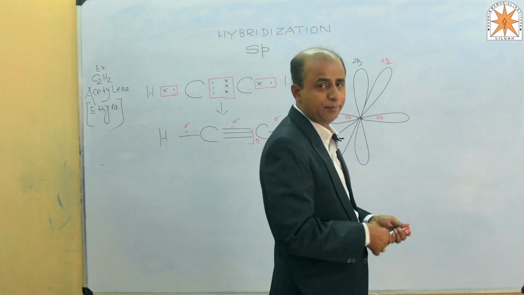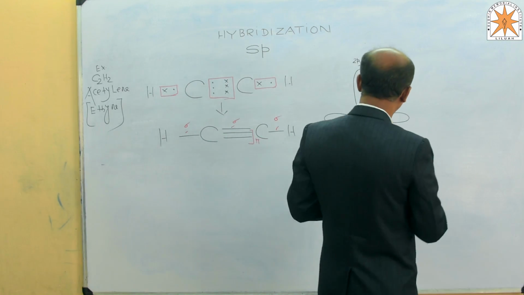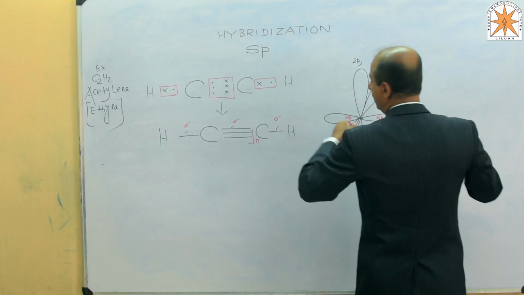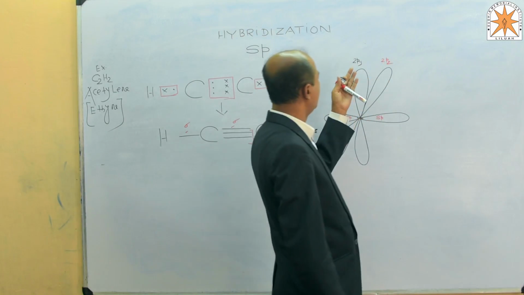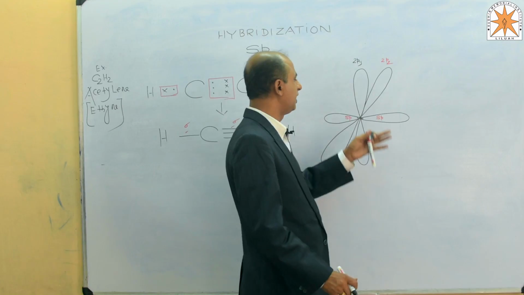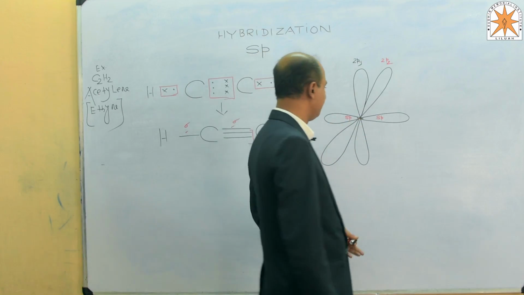Now come to carbon number 2. Carbon number 2 also contains two unhybridized orbitals, 2py and 2pz, similar to the first carbon.